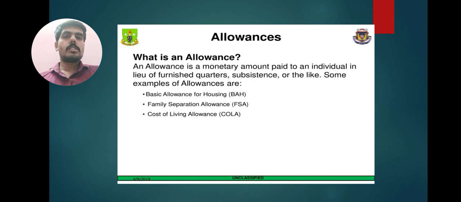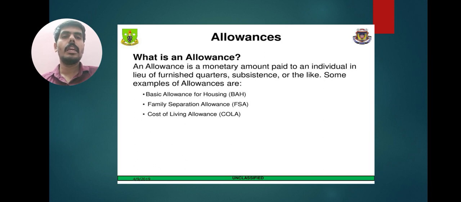Next, allowance. What is allowance? An allowance is a monetary amount paid to an individual in lieu of furnished quarters, subsistence, or the like. Some examples of allowance are: first, basic allowance for housing, BAH; second, family separation allowance, FSA; and third, cost of living allowance. Allowances are an additional benefit of salaried people, both government and private employees.